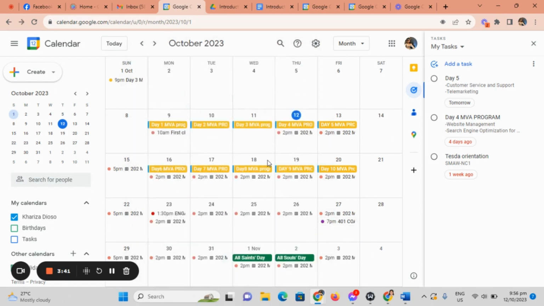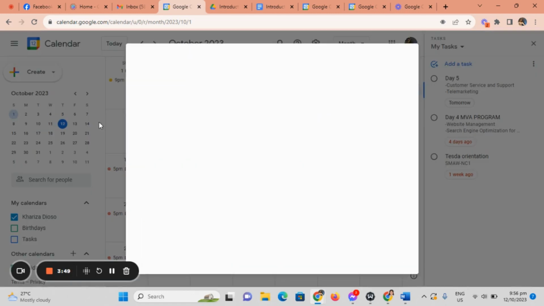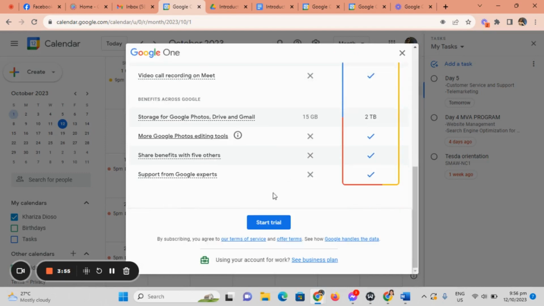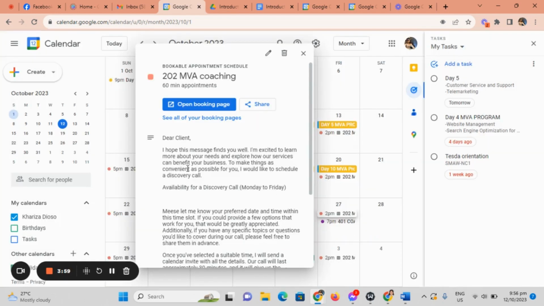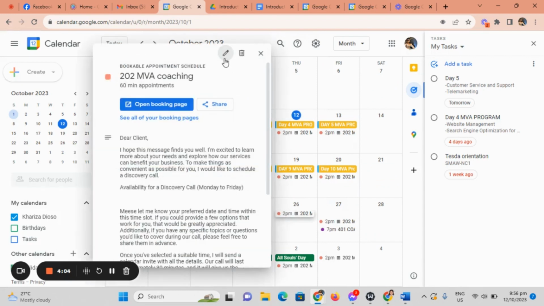And then you're going to create an appointment set up for discovery call. So you create an event. I have already one for appointment set up for discovery.